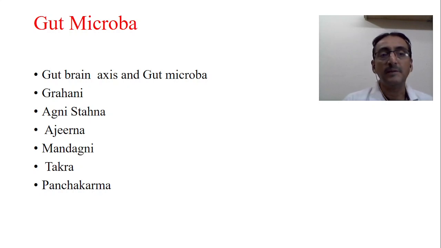Anyway, this gut-brain axis is nowadays gaining importance, and along with it, there is another word which is also gaining importance, that is gut microbiota. Gut microbiota or gut microbes are a very important aspect in maintaining the healthy status of a person. Now we know that gut microbes start from the intestine and extend throughout the large intestine, the large bowel. So we have different types of microorganisms present in the gut. We also call it intestinal bacterial flora.